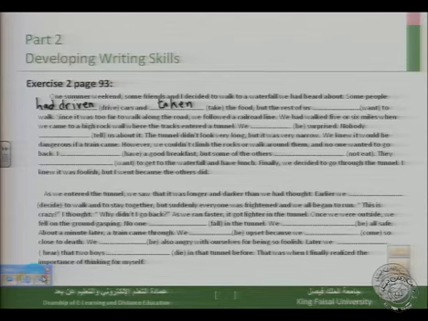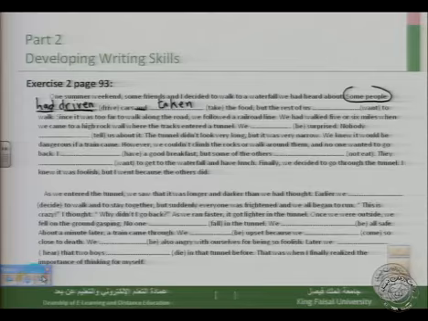Here we use the past perfect. We have had plus the past participle of the verb drive. But here, since we have the same subject, some people, we omitted had, as we would have a repetition. So to avoid repetition, we just wrote the past participle of the verb take.